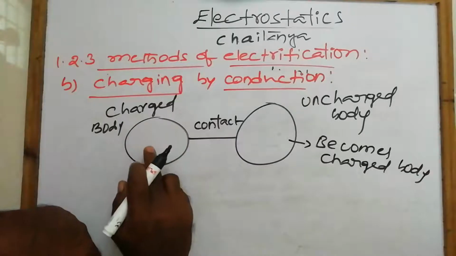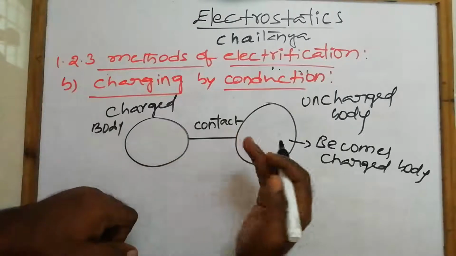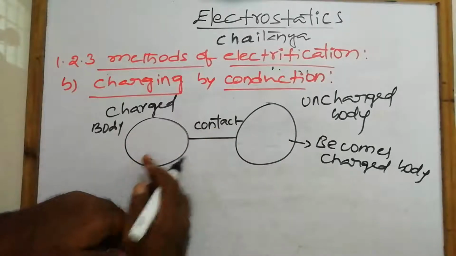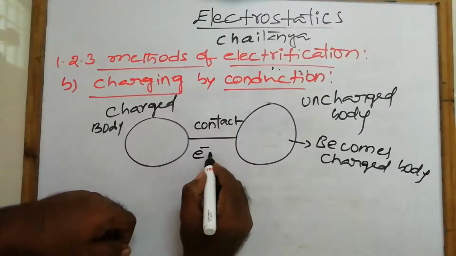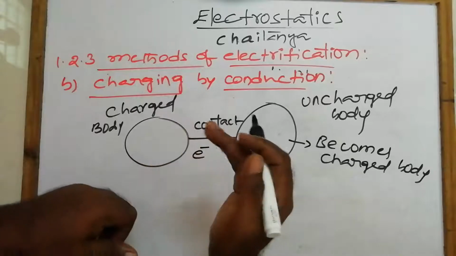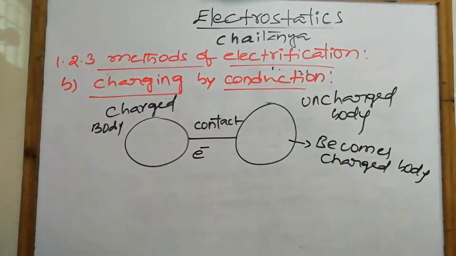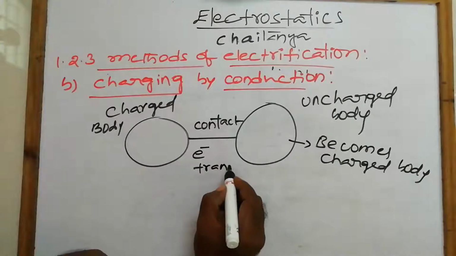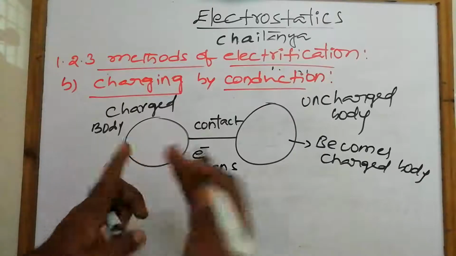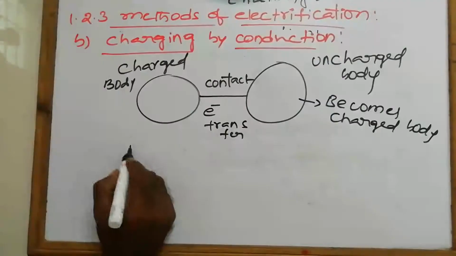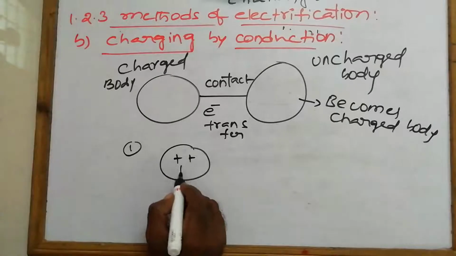When the charged body is connected to the uncharged body, due to the contact, the electrons transfer. These electrons transfer from one body to another body. Then the uncharged body becomes the charged body. But from which body to which body do the electrons transfer? We'll discuss further. First, let us consider a charged body, and this body is positively charged.